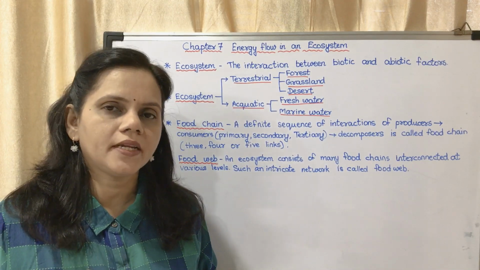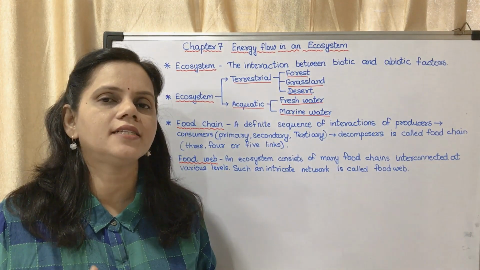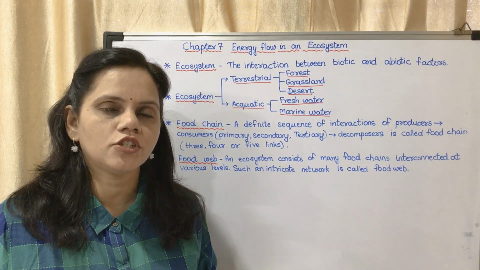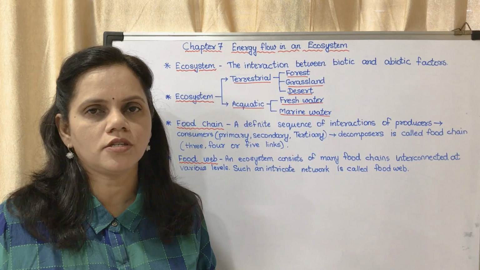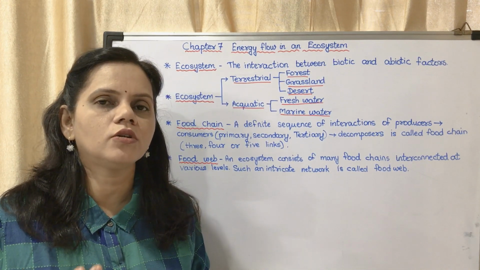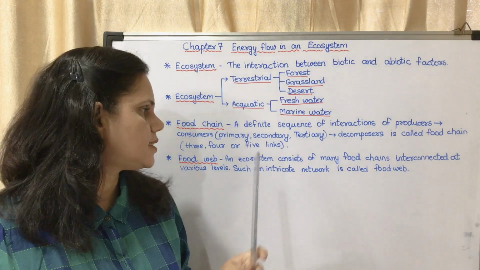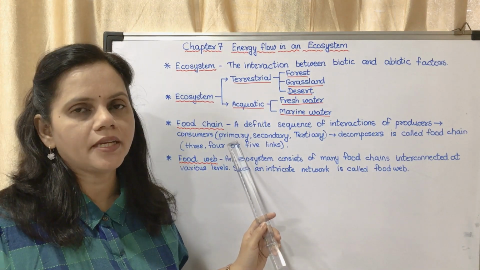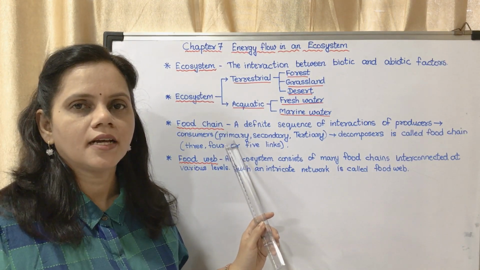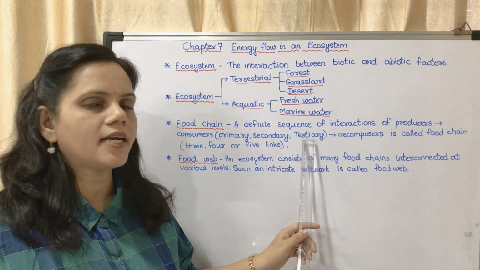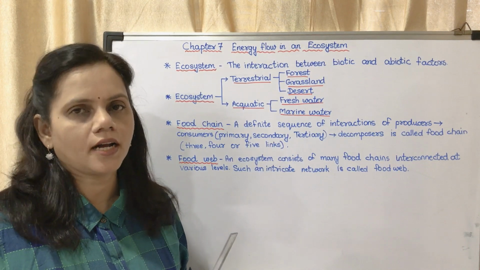So primary consumers are also called herbivores. Secondary consumers and tertiary consumers are called carnivores, and omnivores are those which eat both plants and animals. So these levels: primary consumer is the same as herbivores, and secondary and tertiary consumers are carnivores.